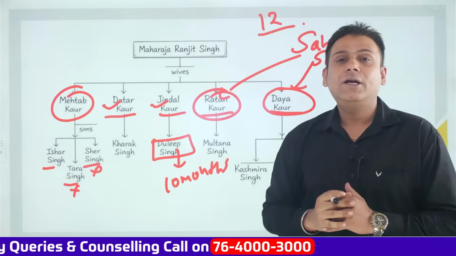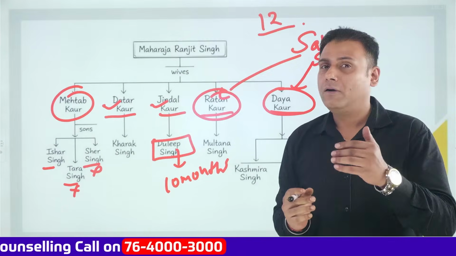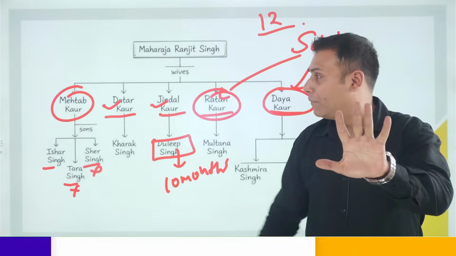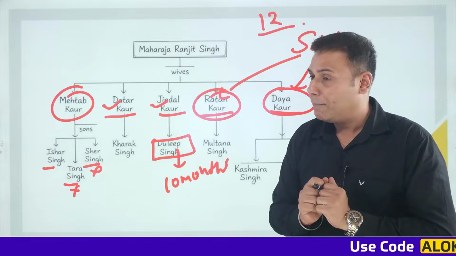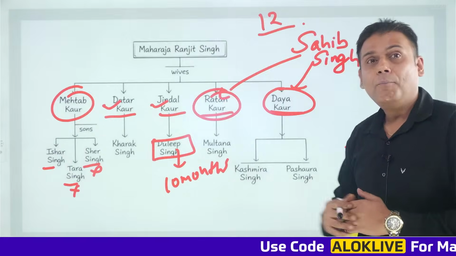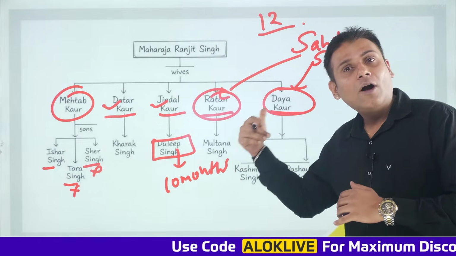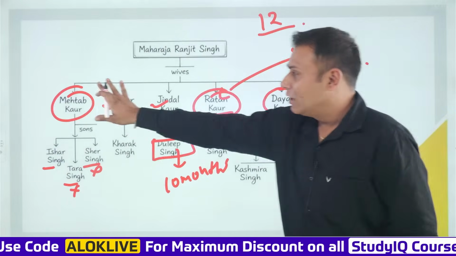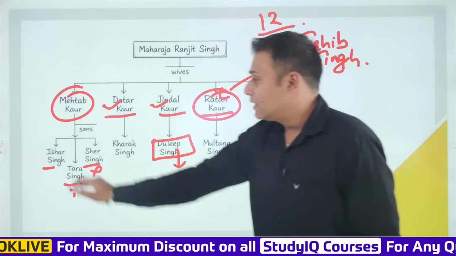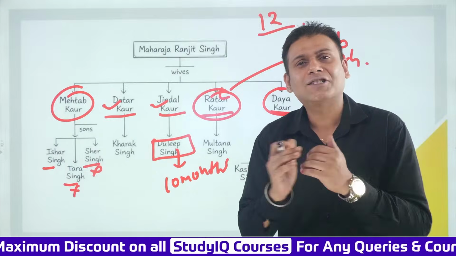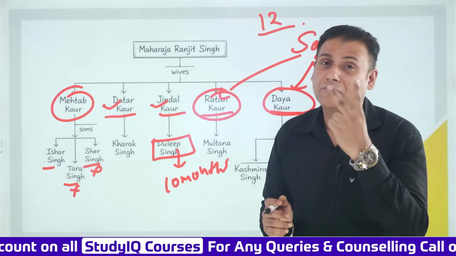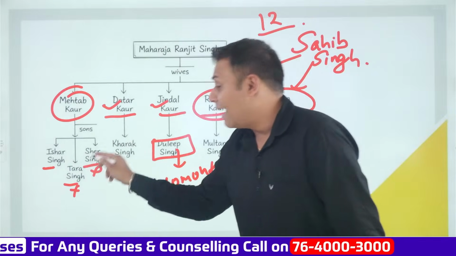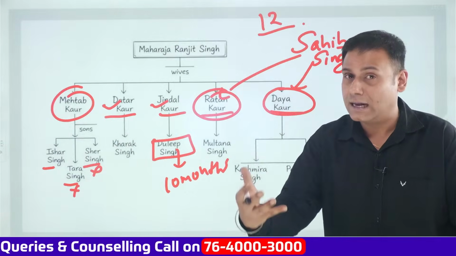Maharaja Ranjit Singh ji passed away in June 1839. Maharaja Ranjit Singh ji had 5 wives: Mehtab Kaur, Datar Kaur, Maharani Jindal Kaur, Ratan Kaur and Daya Kaur. Clear? Now, from Mehtab Kaur, there were 3 sons. The first son was Ishar Singh, but Ishar Singh passed away when he was just 2 years of age. And Maharaja Ranjit Singh never considered Tara Singh and Sher Singh as his legitimate sons.